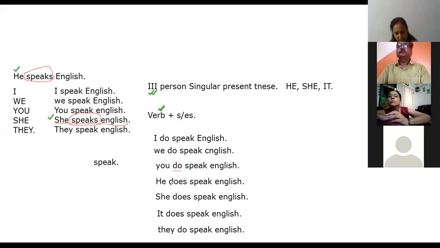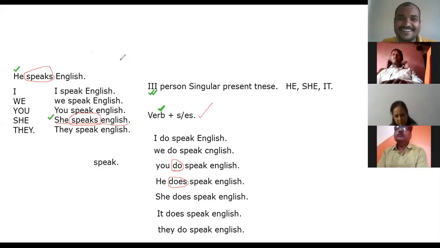Do, does. Is it a main verb or helping verb? Helping verb. But here I said we have to add s or es to the main verb. But here we are adding to the helping verb. Why?